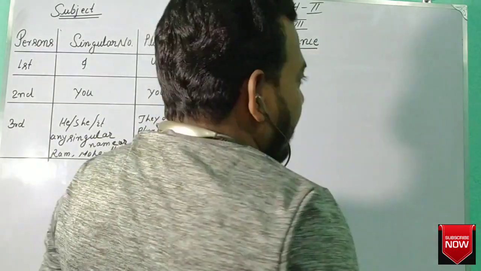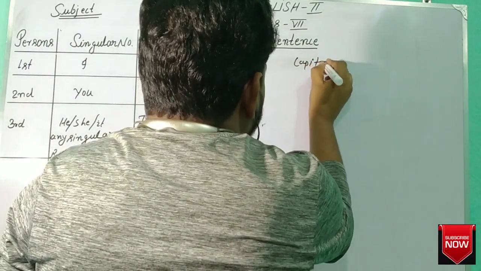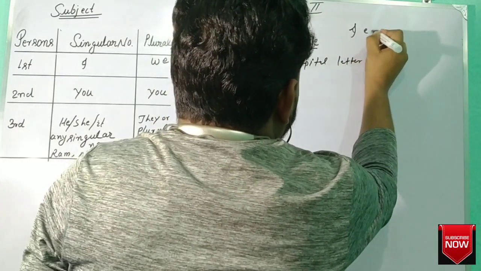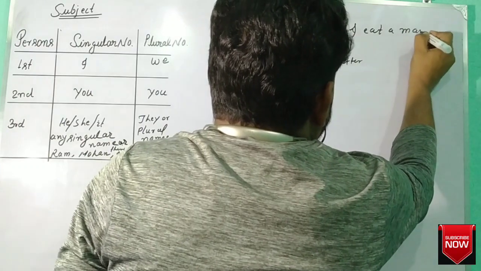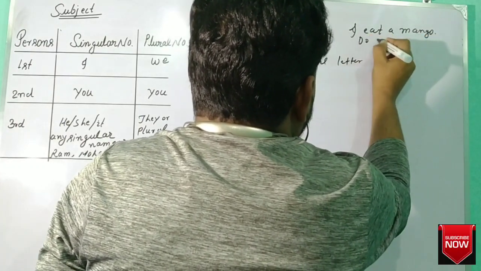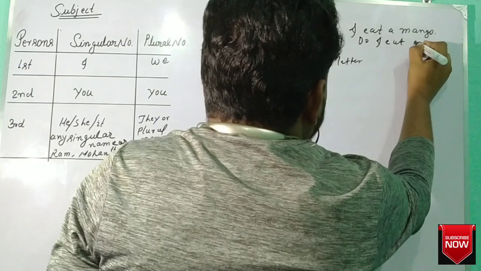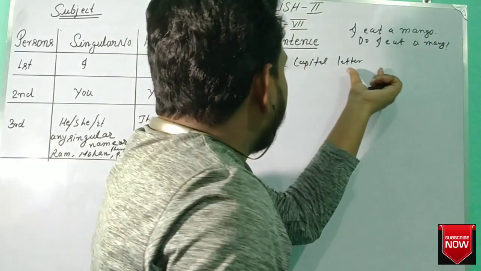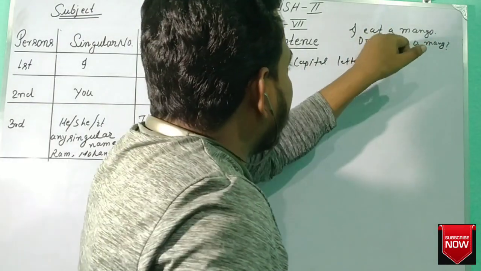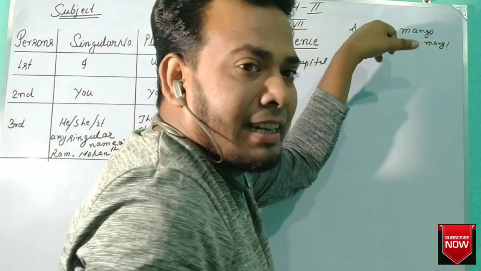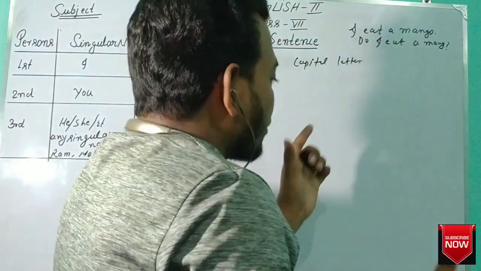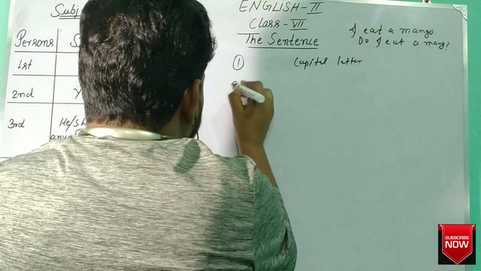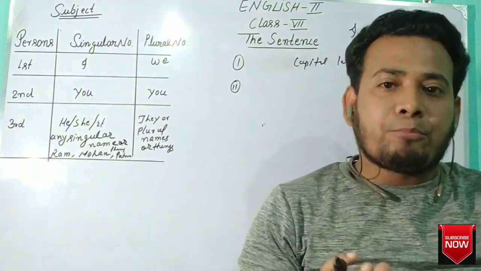First what? It begins with a capital letter. For example, "I eat a mango." "Do I eat a mango?" Capital letter. As you are looking, here in "I eat a mango," I is written in capital letter. So any sentence starts with a capital letter. First, capital letter. Second, words are arranged in proper order.